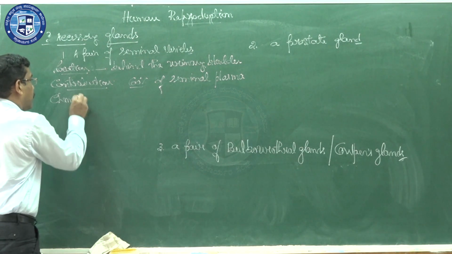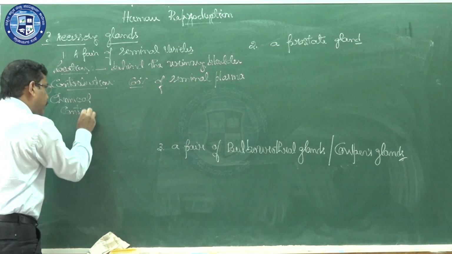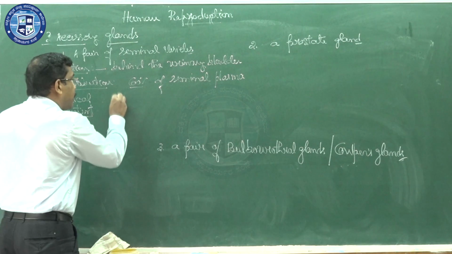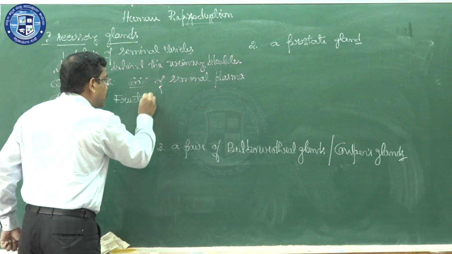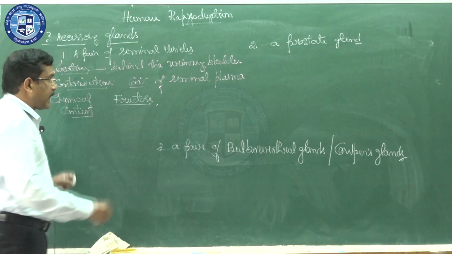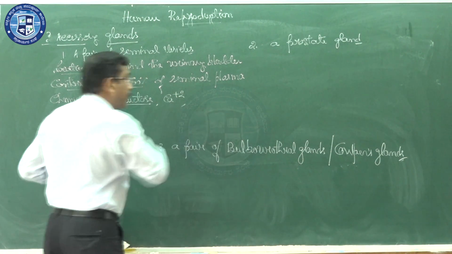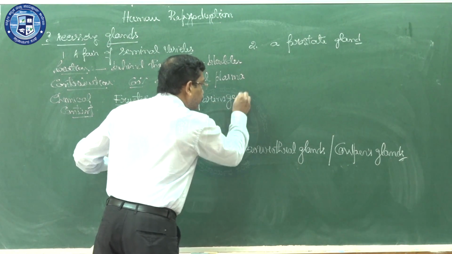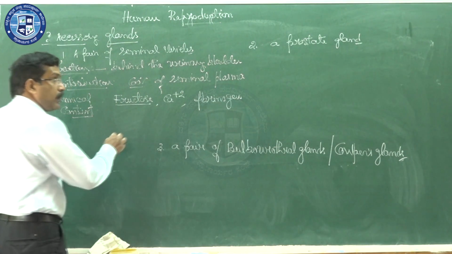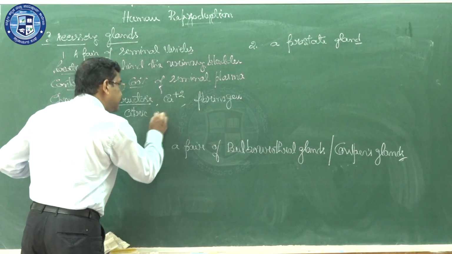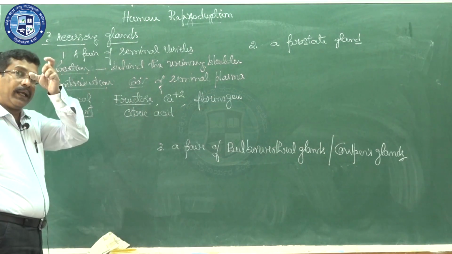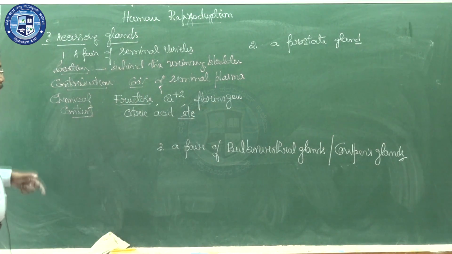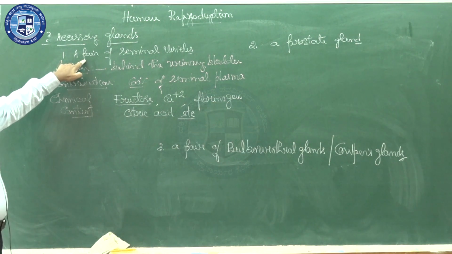Now, chemical composition: what does the seminal plasma contain? Here the important one is fructose. Please do remember, fructose. Second, it contains calcium ions, Ca2+. It contains proteins like fibrinogen. It also contains citric acid, prostaglandins, and other chemical compounds. The main compounds according to our syllabus are taken into consideration. This is the chemical content present in the secretion of the seminal vesicles.